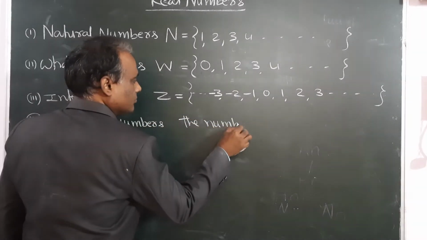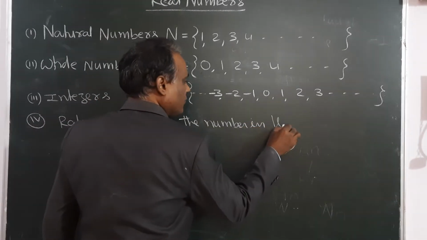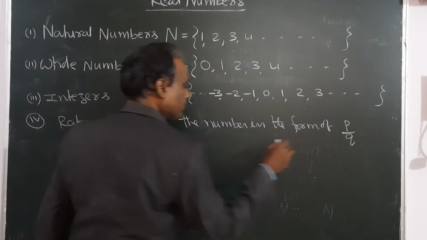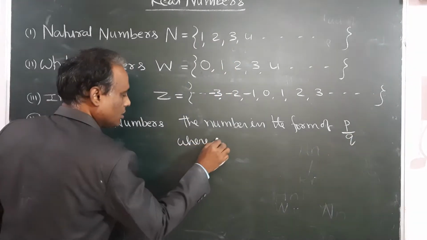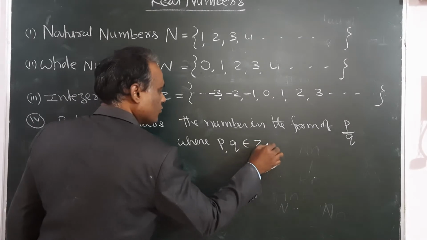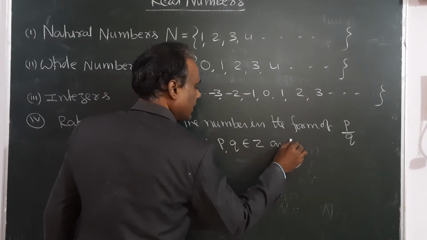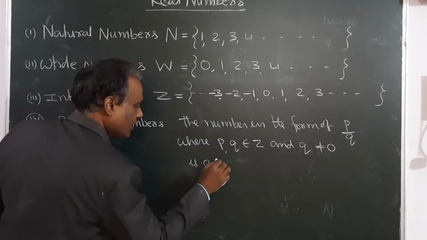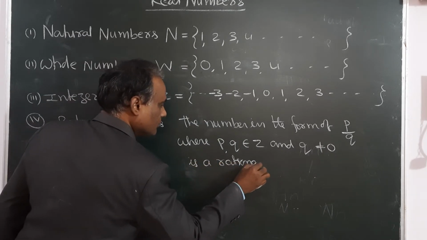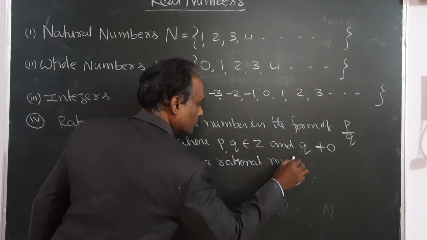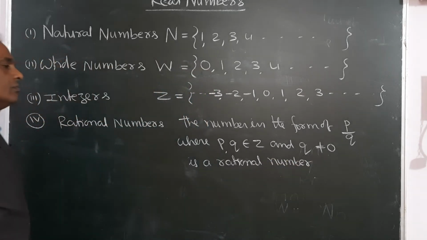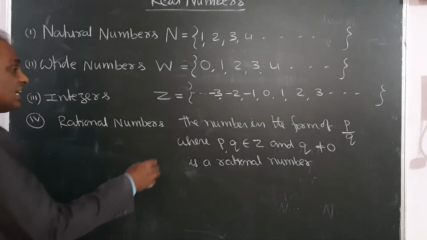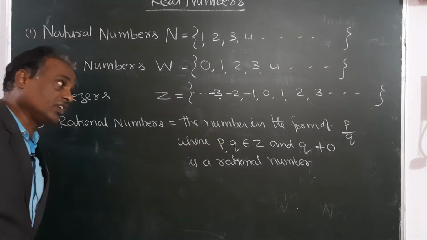The number in the form of p by q, where p comma q belongs to Z and q not equal to 0, is a rational number.